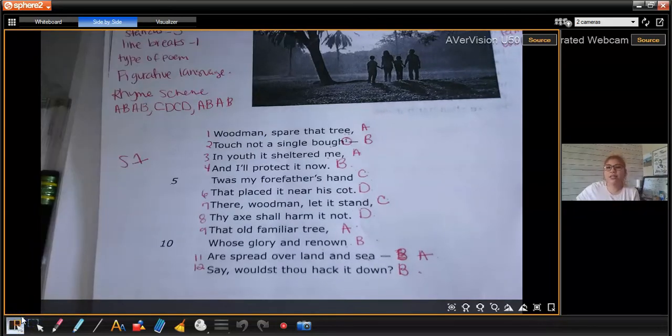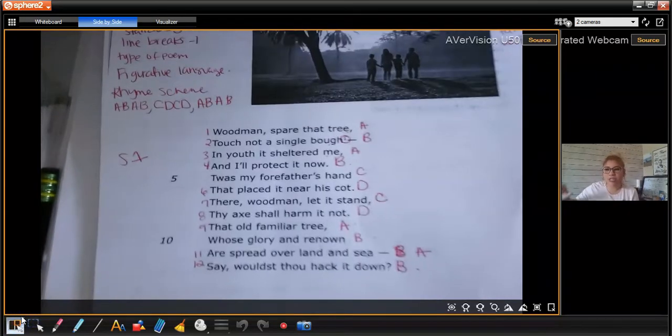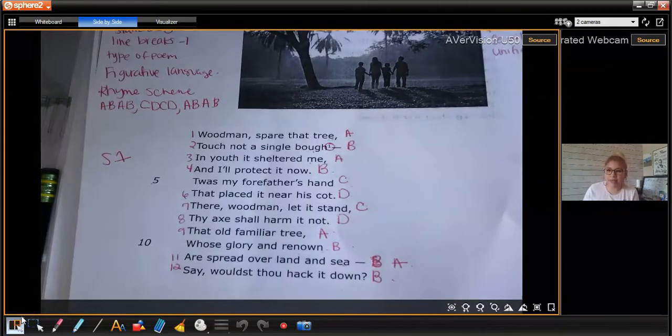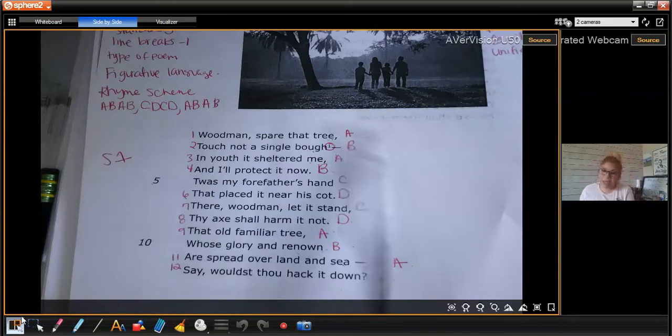Okay, so let's go ahead and analyze this first stanza that we just read. Remember, we just reread it. This is our second time. We still need to go to the back and read that. But we need to analyze the type of figurative language that is used, if any. Is it comparing anything? No. It's not saying you are as beautiful as a flower or you look like a flower. So it's not comparing anything, right?